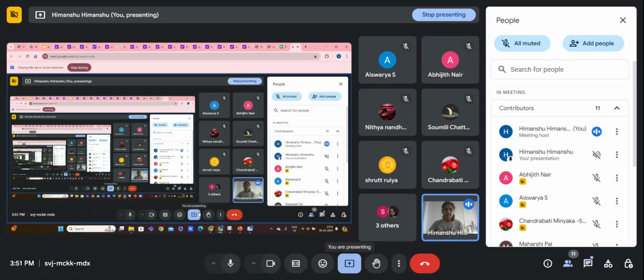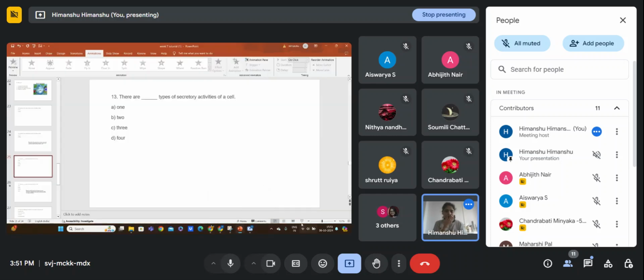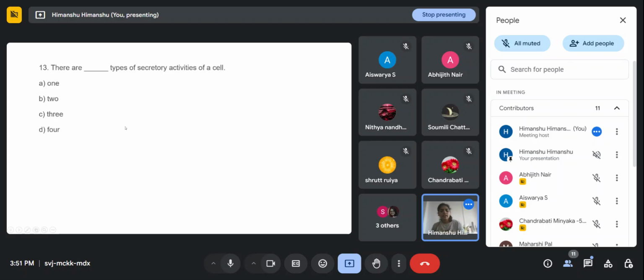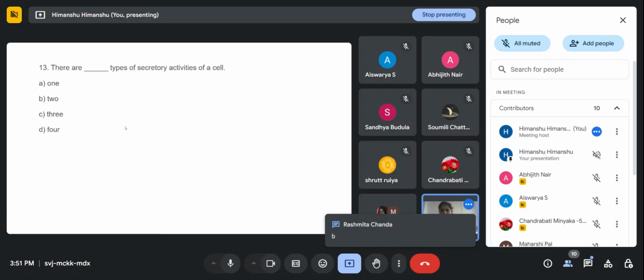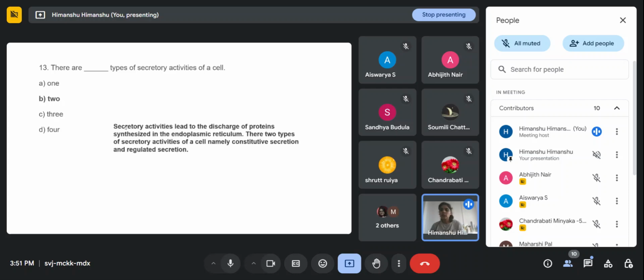Anyone else? You people try to answer, whoever is in the class. You can discuss. This is a memory based question, so it's okay. Two is the right answer. Shruth was right that two is the right answer. Secretory activity leads to the discharge of protein that is synthesized in the ER, and there are two types of secretory activities of cells.